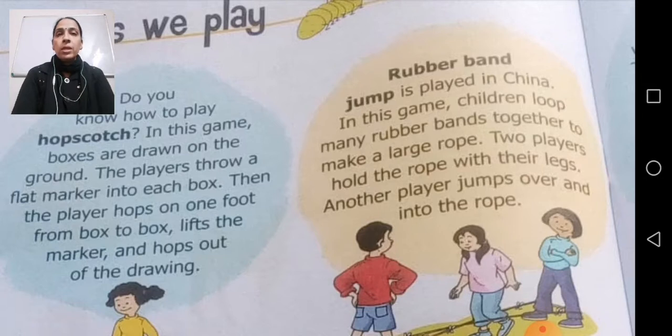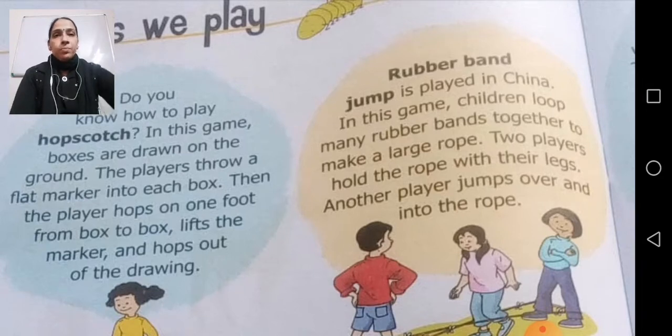Generally one or two players were playing, or many can also play, turn by turn. Now there are different types of hopscotch, and the method of playing is the same. They were throwing a flat marker in that particular box and they have to hop over that particular box. They are not allowed to put their feet in that box. So that is there in hopscotch.